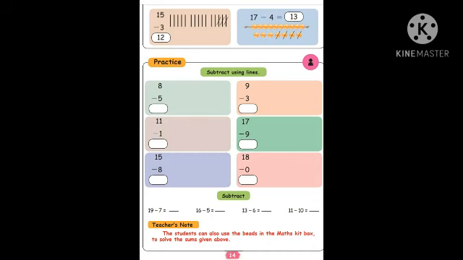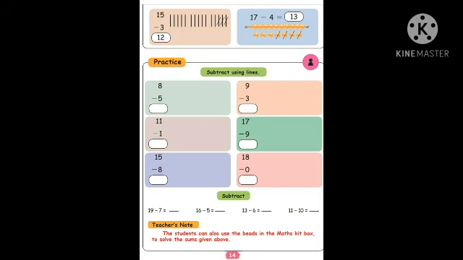Page number 14, okay? The next one, 16 minus 5. What do you have to do? You have to draw 16 lines. 1, 2, 3, 4, 5, 6, 7, 8, 9, 10, 11, 12, 13, 14, 15, 16, okay? How many do you have to take out? 5. 1, 2, 3, 4, 5. The remaining you have to count and write. Shall we count? 16 minus 5 is equal to 11. 11 is the correct answer.